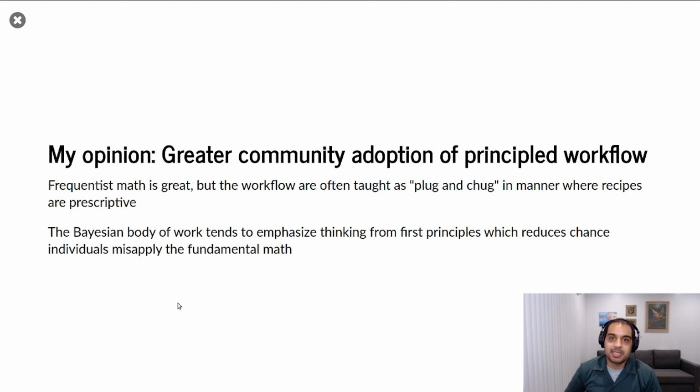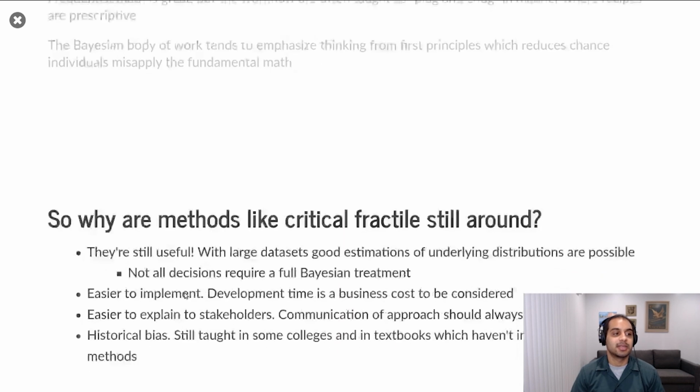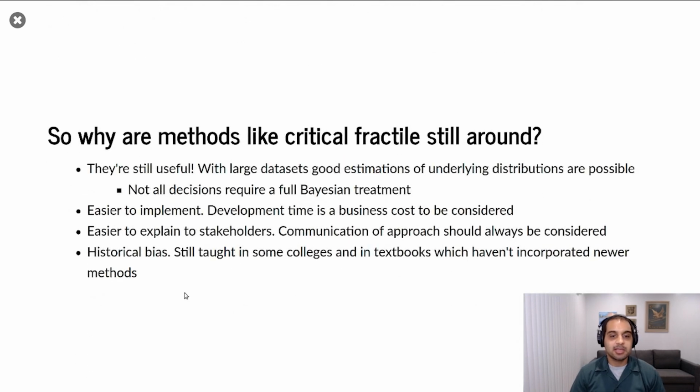This is not to say frequentist math is bad or it's wrong or it's not right in any way, but as a person that needs to build bespoke models for bespoke industries like SpaceX, it's good to be able to have the flexibility to build the type of models that I need for my particular situation. And so you might ask, why are methods like critical fractile still around? Well, I mean, they're still incredibly useful. You can see that they're simple and more easily understood.